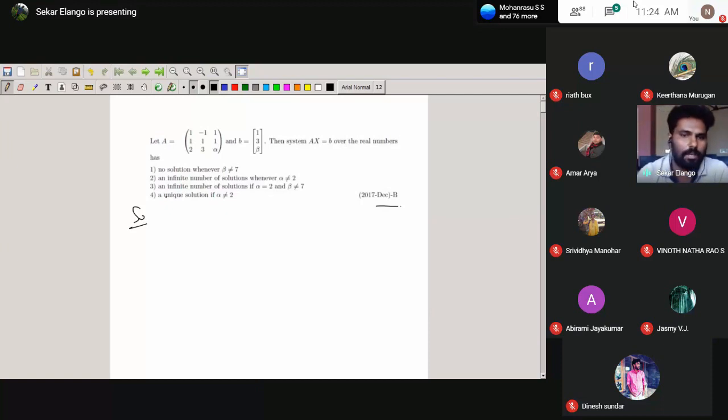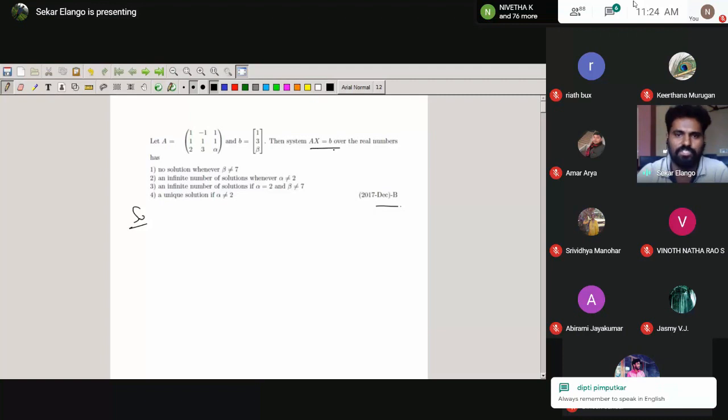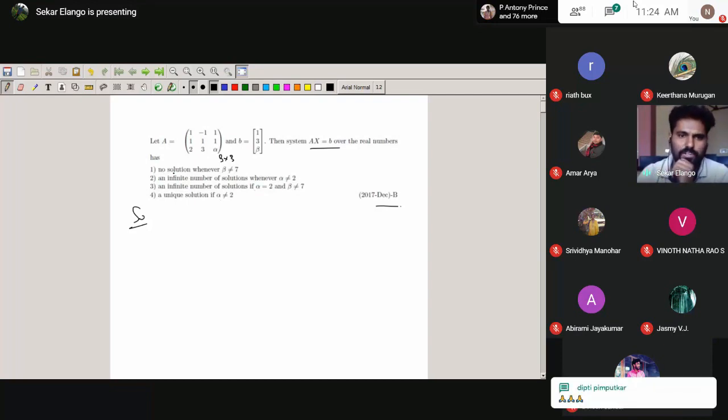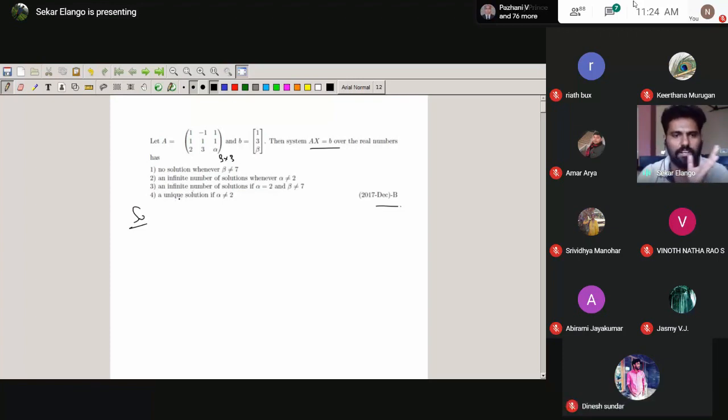Okay, here is a non-homogeneous system. Think about this non-homogeneous system, Ax equal to b. What is the matrix A? A is a square matrix, here a 3x3 matrix, and B is also there. Here the question is about no solution, infinitely many solutions, and a unique solution. We already discussed the properties.